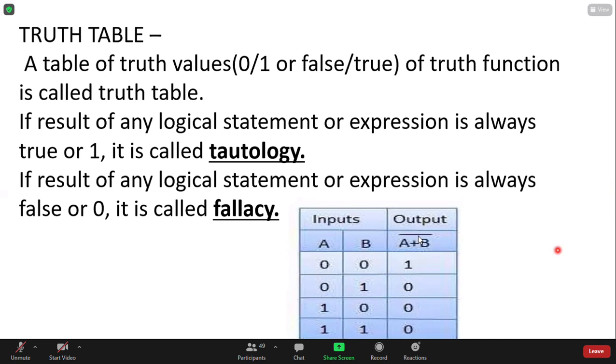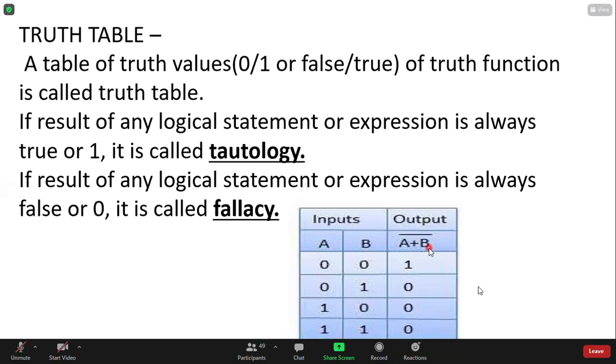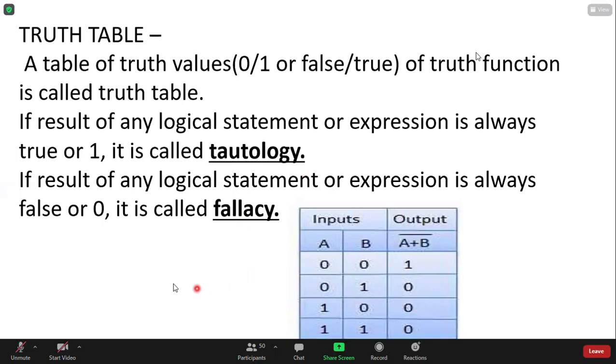So those who have answered, it is a NOR gate. How do you know? Look here. Input is A and B. Output is, what is the output? A plus B whole complement. A plus B means logical addition, so it is OR. Whole complement means NOT of OR, and NOT of OR means NOR. So it is a NOR gate truth table. This is just an example of a truth table. Those who have given the right answer, good.